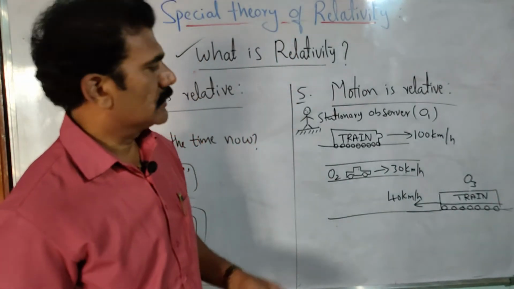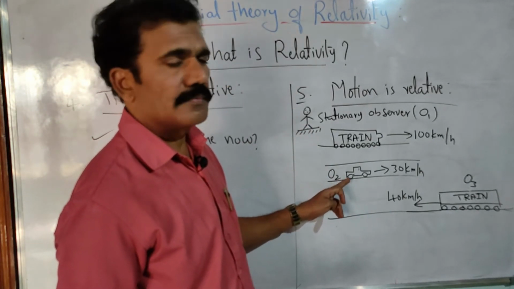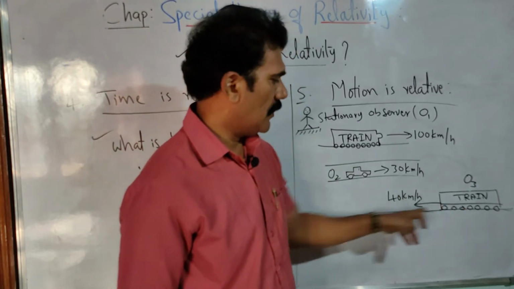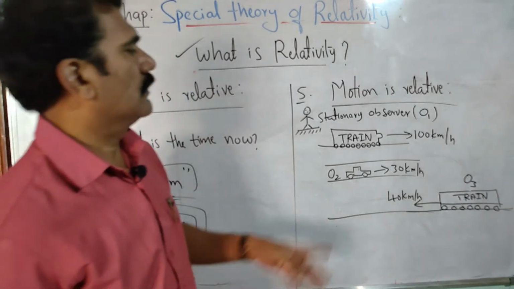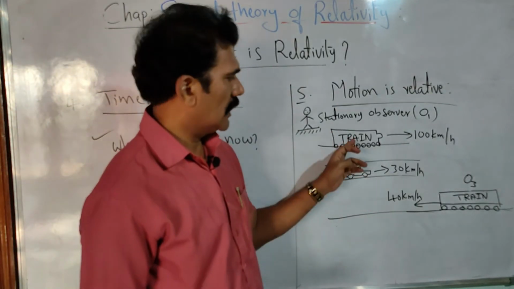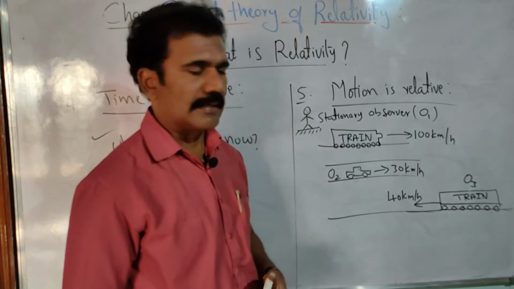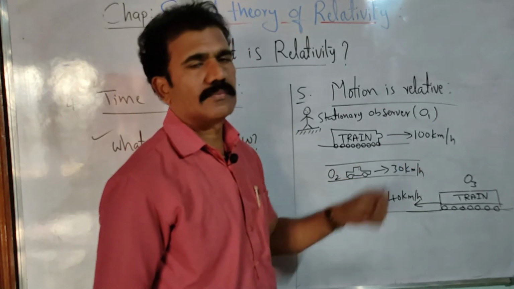Now with respect to these observers, the station observer, the observer in the car and another observer in the train which is coming in the opposite direction, how do you justify the velocity of the given train? That is actually considered as a reference train here. So the 100 km per hour speed is observed by which observer?